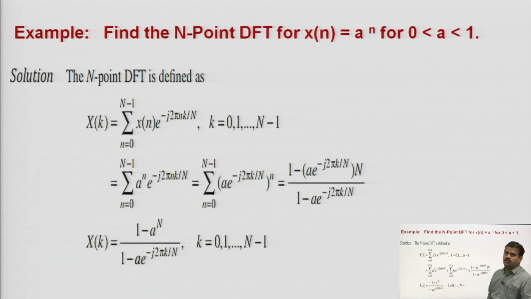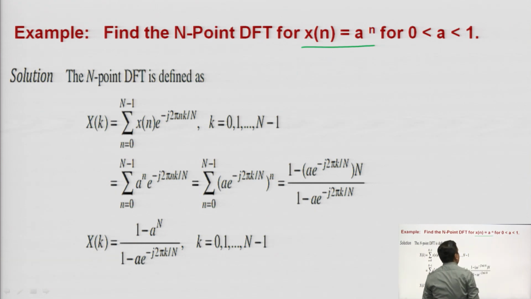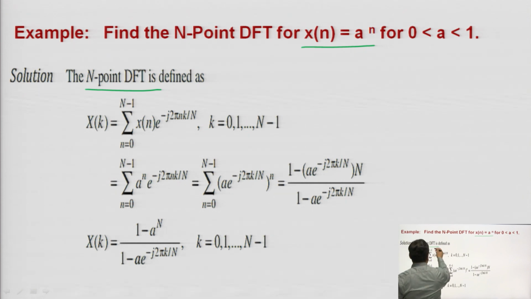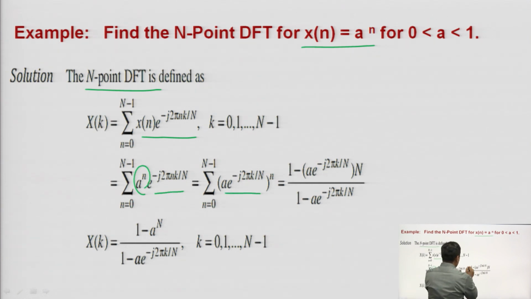Now, next question: find the N-point DFT for x of n, where x of n is equal to a to the power n, and a lies between 0 and 1. You know the N-point DFT: X of k is equal to the summation from n equals 0 to N minus 1 of x of n into e to the power minus j 2 pi n k by N. Here x of n is a to the power n, so you combine these both, a into this, to the power n.